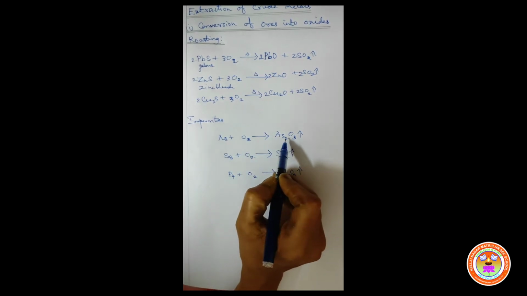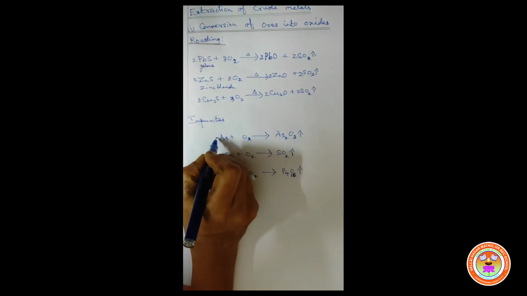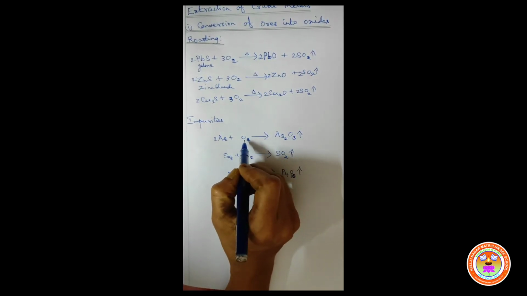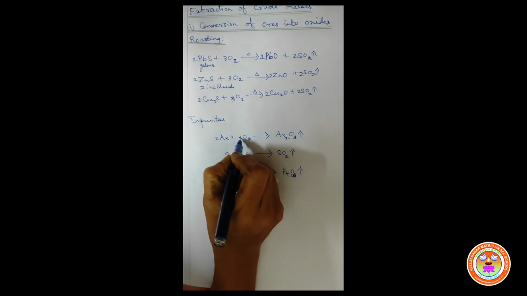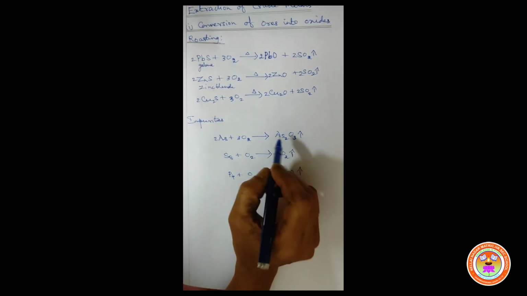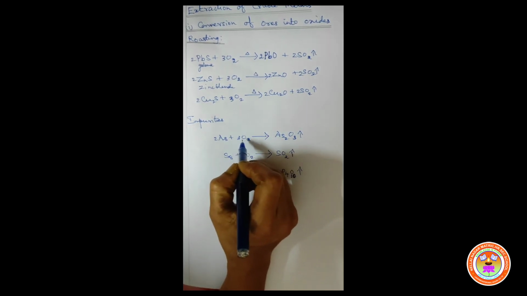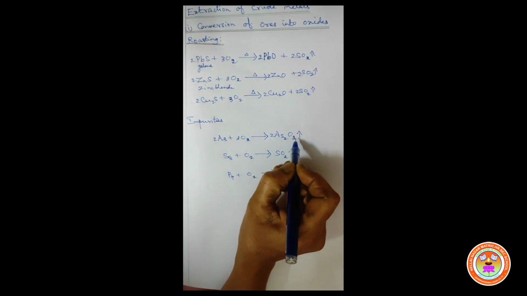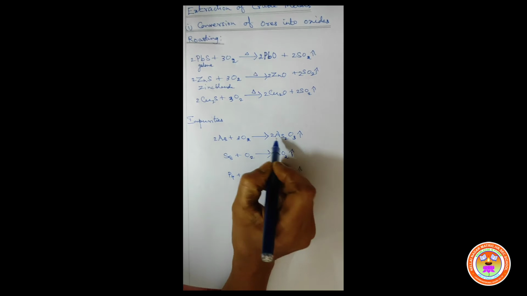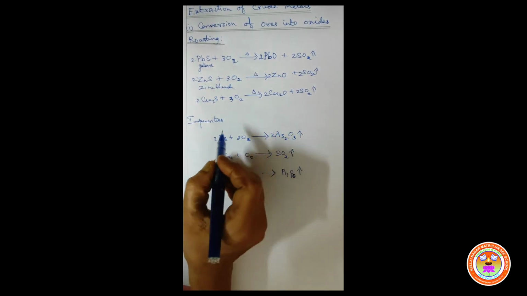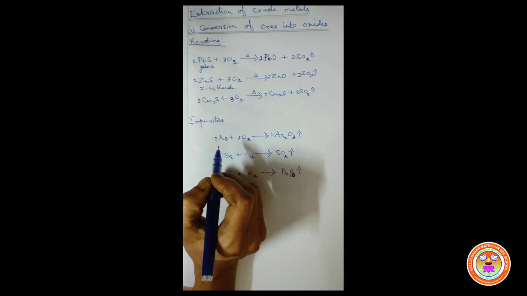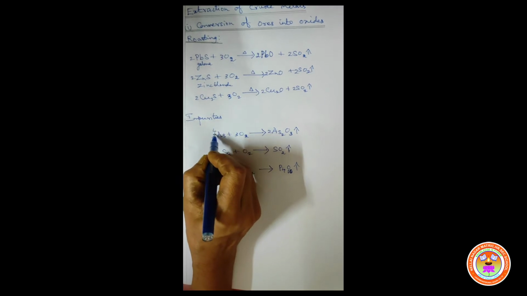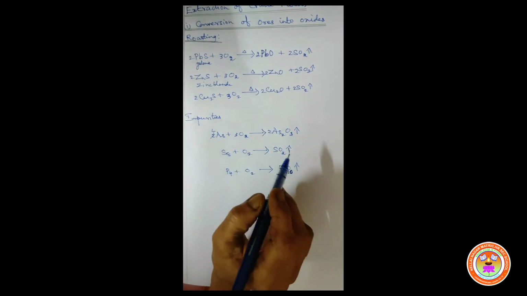On the reactant side 1 As, whereas on the product side 2 As, so we should write 2 before As on the reactant side. Then there are 3 oxygen atoms on the product side, and 2 on this side. If you write 3 before O2, we can balance the equation easily. Now there are 6 oxygen atoms, whereas on the product side 3 only. So write 2 before As2O3. Now there are 6 oxygen atoms on both sides. There are 4 arsenic on the product side, whereas on the reactant side only 2 arsenic. So we should write 4 before As. Cut the number 2 and write 4. Now the equation is in the balanced state.